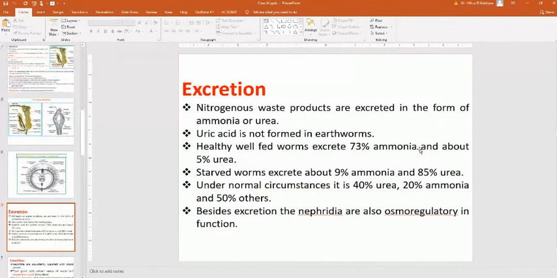Now excretion. The summary of this excretion is: nitrogenous waste products are excreted in the form of ammonia or urea. Okay, uric acid is not formed in earthworms.